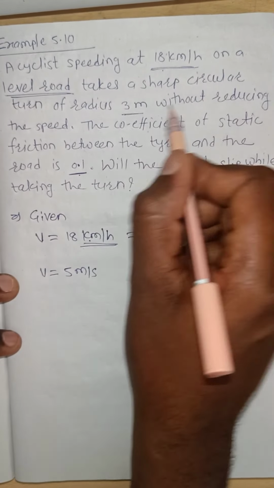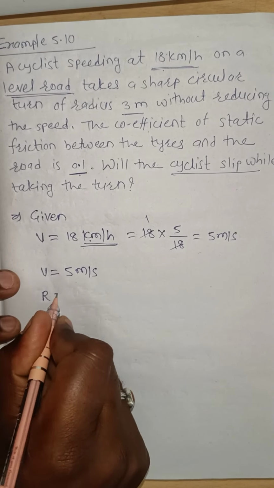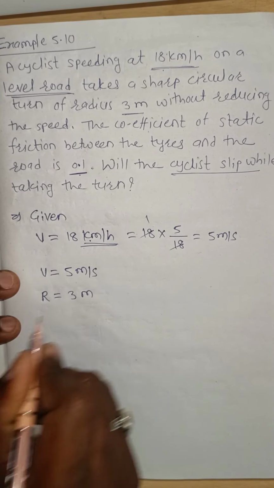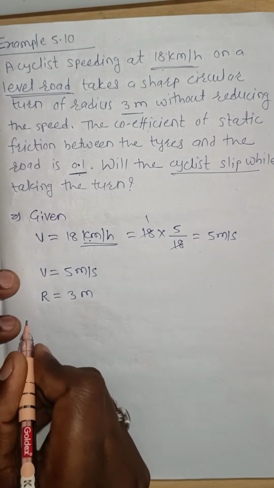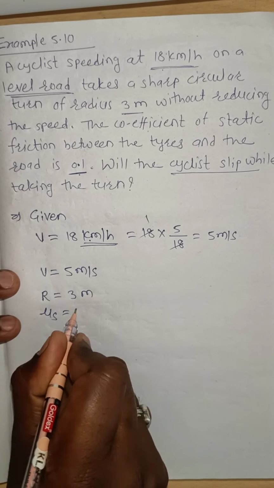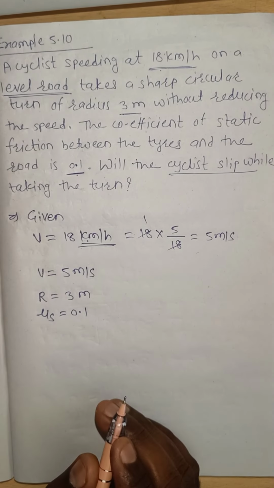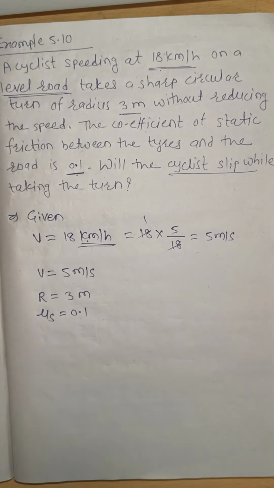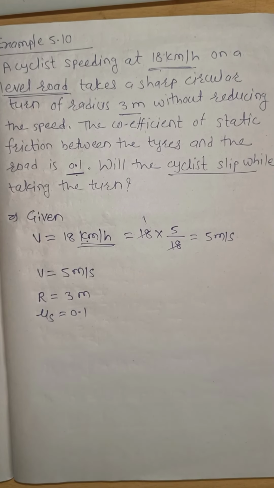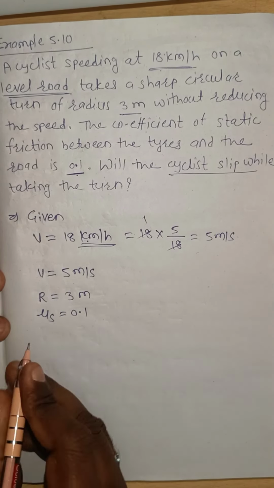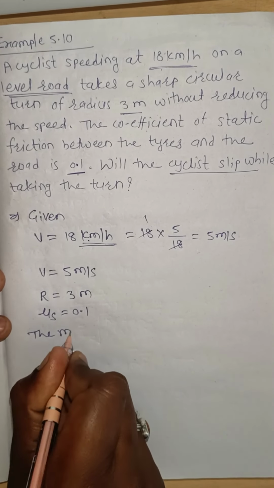Next, the radius of the circular path r is 3 meter, and the coefficient of static friction mu s is 0.1. Now, the maximum speed limit on a circular path on a level road.